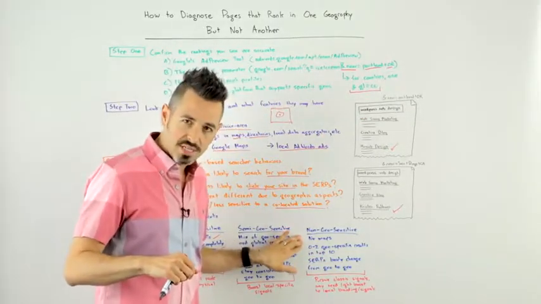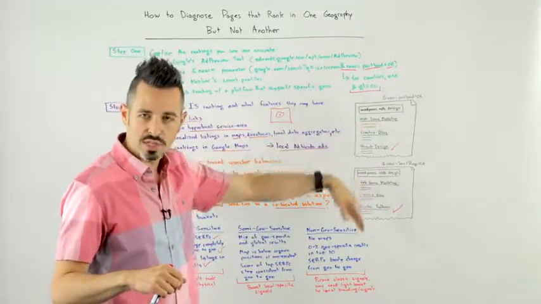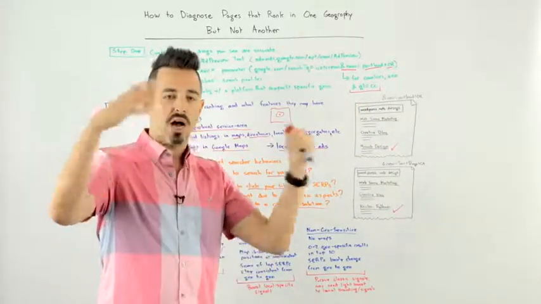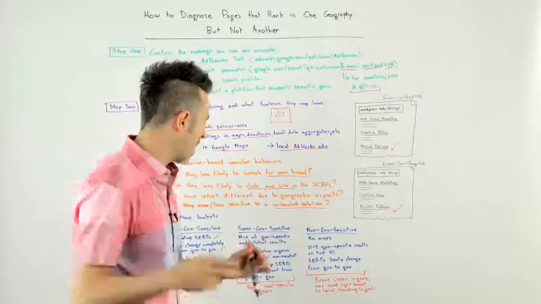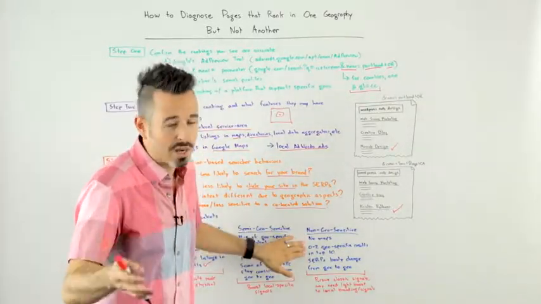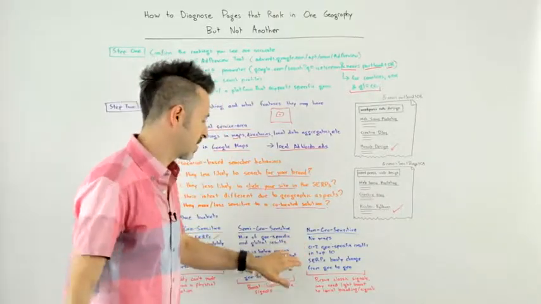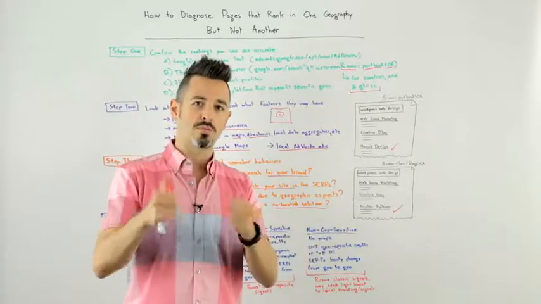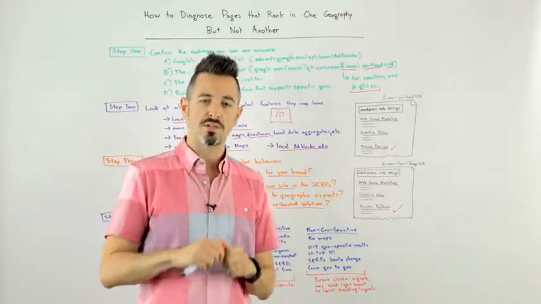For non-geosensitive, right, those would be, I do this search, I don't see any local specific results. It's just a bunch of nationwide or worldwide brands. There's no maps, usually only 1, maybe 2 geo-specific results in the top 10, and they tend to be further down. And the SERPs barely change from geo to geo. They're pretty much the same throughout the country.